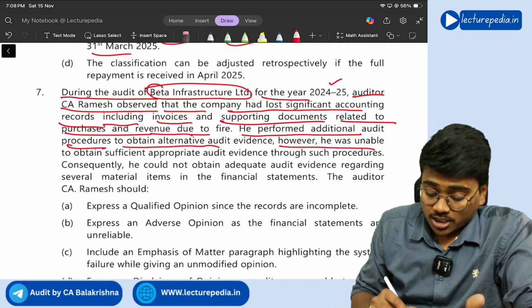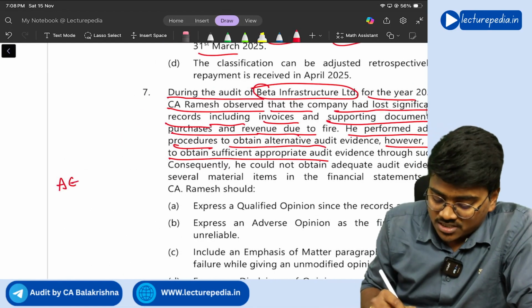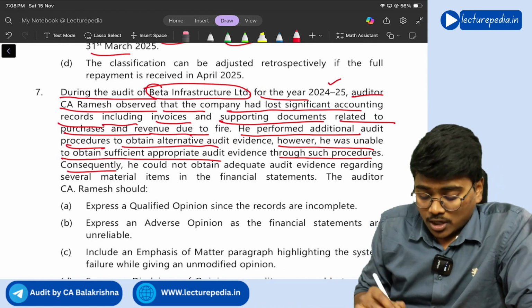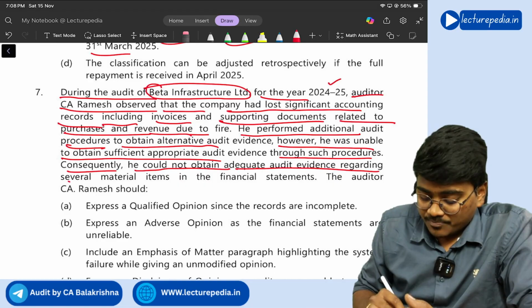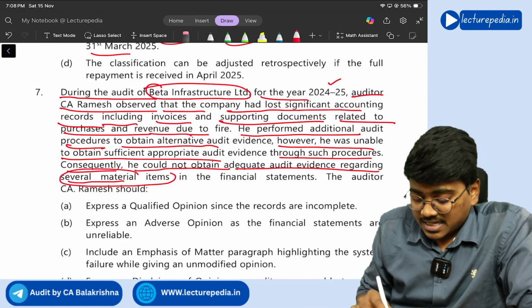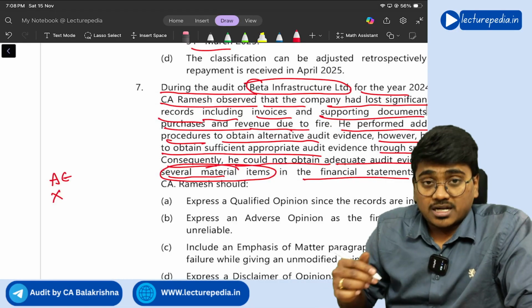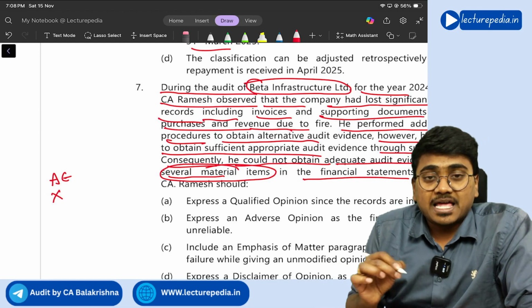However, he was unable to obtain sufficient appropriate audit evidence. Consequently, he could not obtain adequate audit evidence regarding several material items in the financial statements.